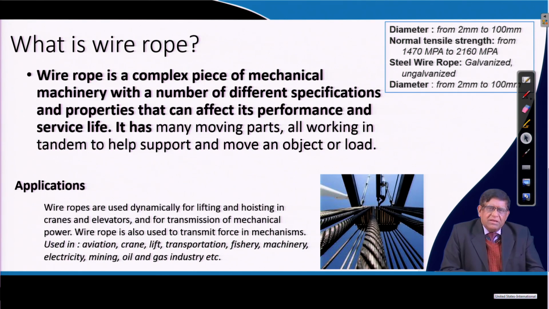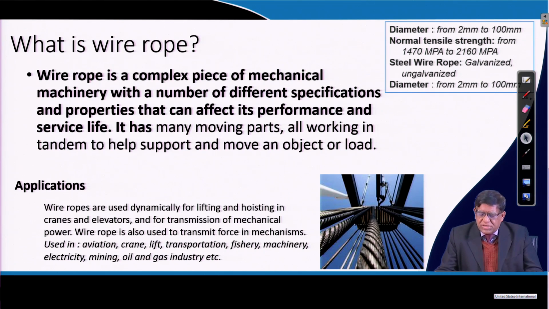There are different applications of this wire rope, but basically you will see it used for lifting and hoisting. You might have seen cranes, and those who have been to surface mines have seen the mining rope shovel or dragline. Also, if you have seen drill machines, there you can see wire rope utilization, and if you go to an oil well drilling site, you can see huge applications of wire rope for drill string operations. Wire rope is also used for transmitting force in mechanisms. In aviation, cranes, transportation, fishery and mining, these wire ropes are used.